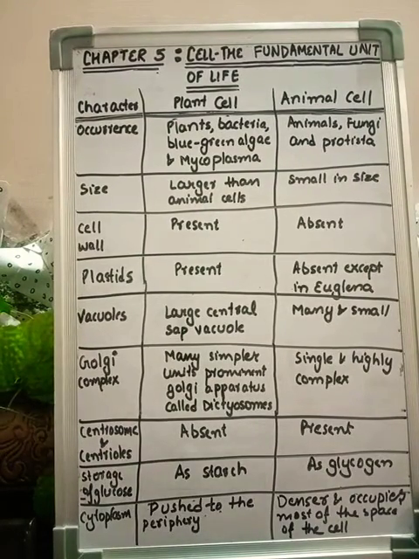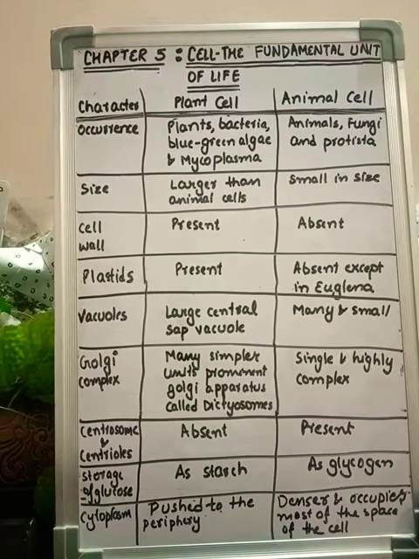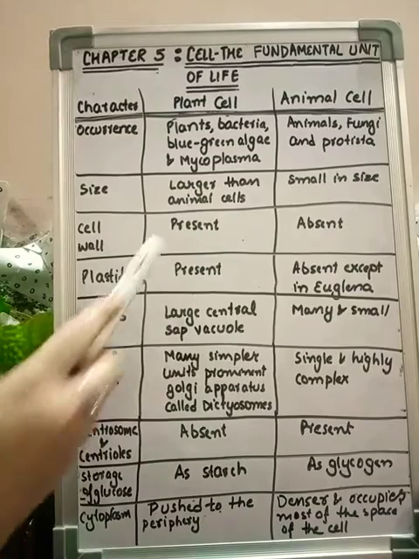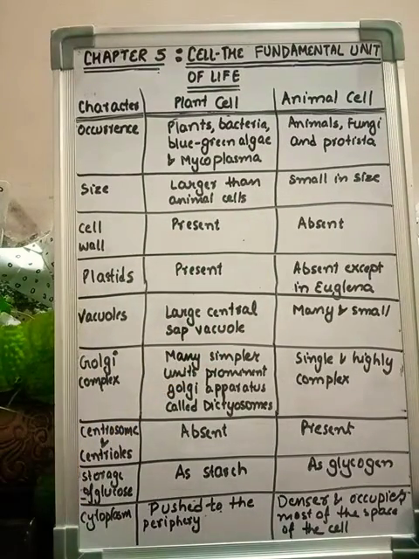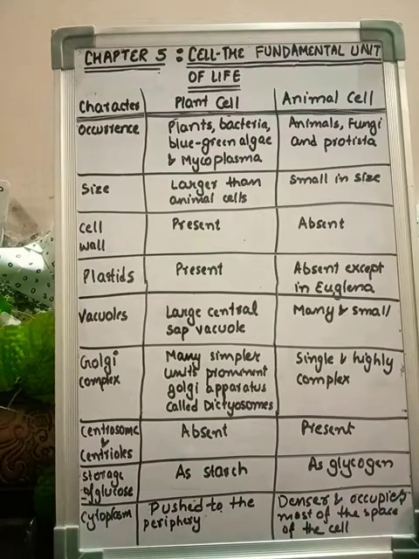Cell wall is present in addition to the plasma membrane, and it is useful for those kinds of organisms which cannot move from one place to another. Like plants cannot move, so they have this additional protective covering, which is called the cell wall. So cell wall is present in plant cell, but it is absent in animal cell. And for your information, this cell wall is made up of cellulose. Cellulose is actually a carbohydrate.